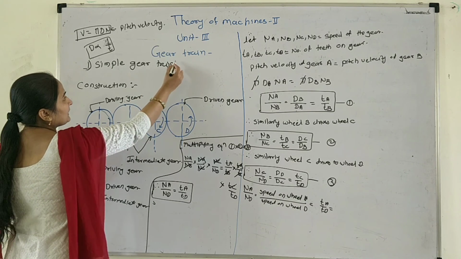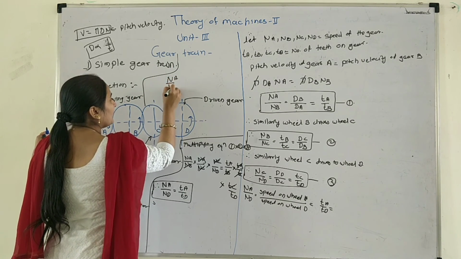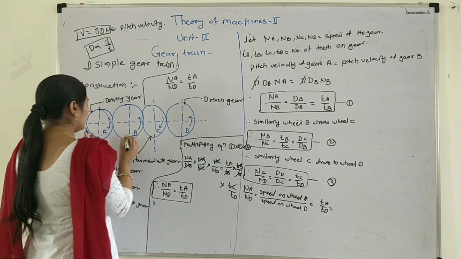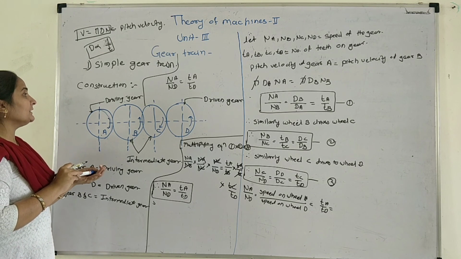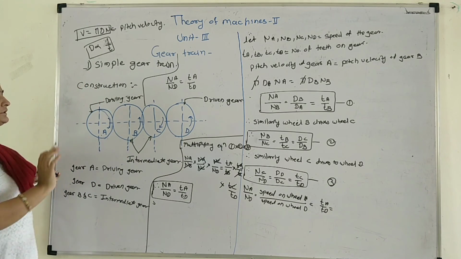The basic formula is NA upon ND is equal to TA upon TD, so the power is transmitted directly from A to D in the simple gear train.